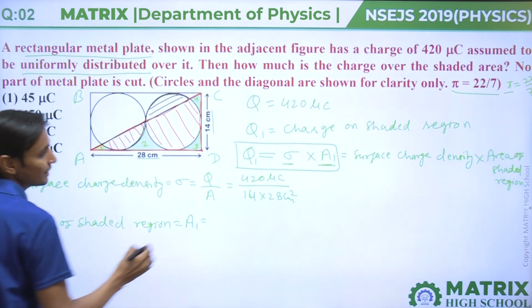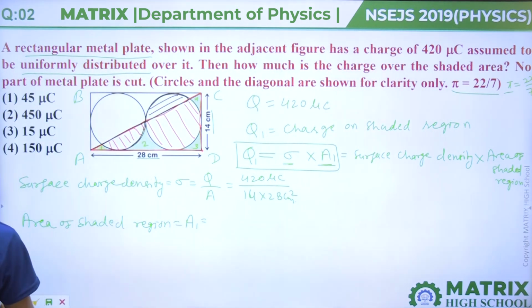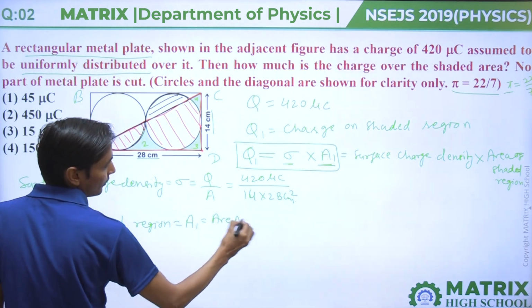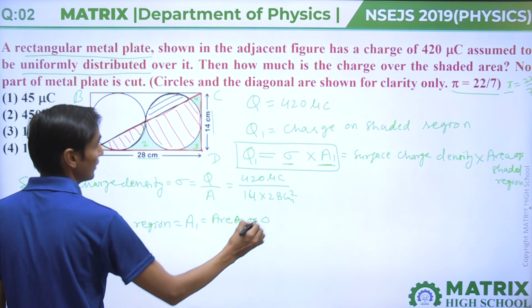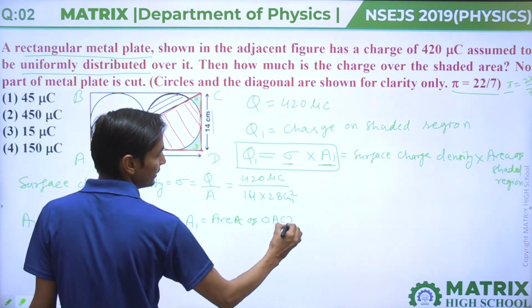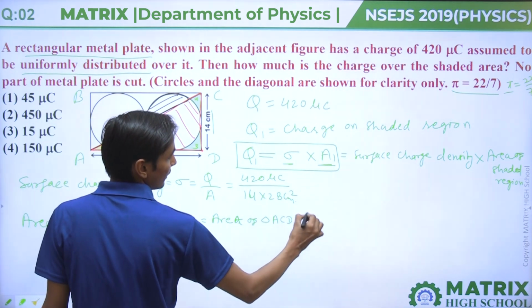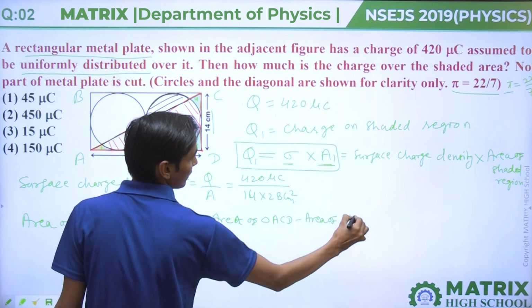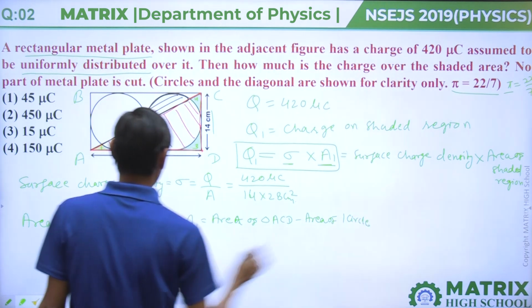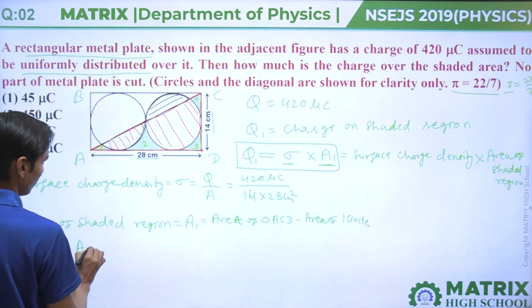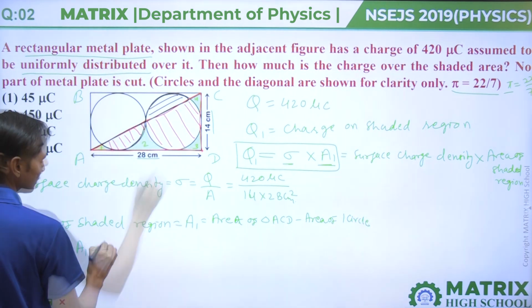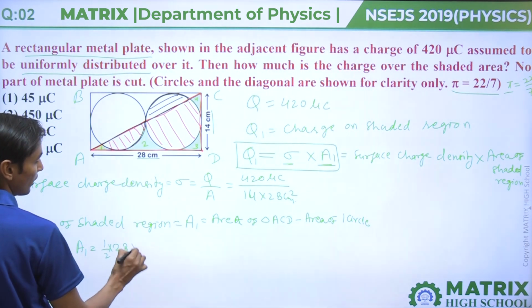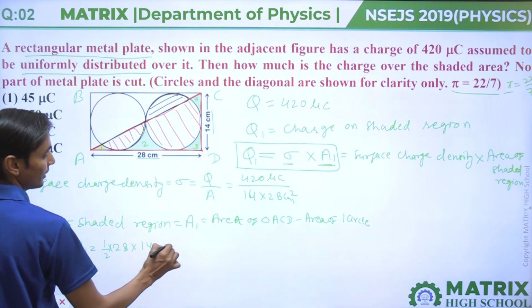So we can say that the area of triangle ACD minus the area of one circle, and that will come out as A1 equal to half into base into height minus pi r squared.